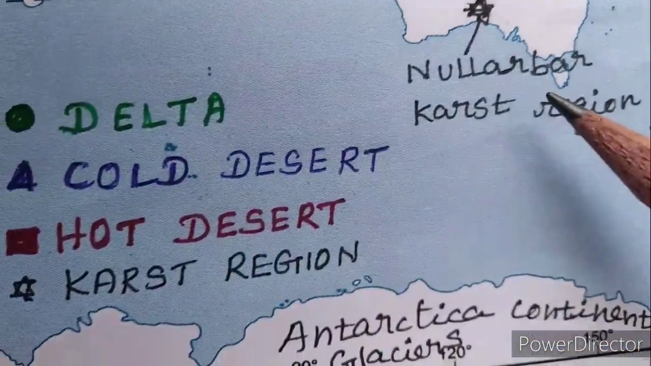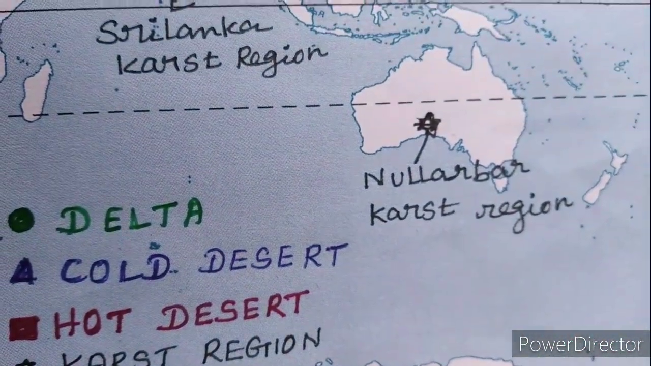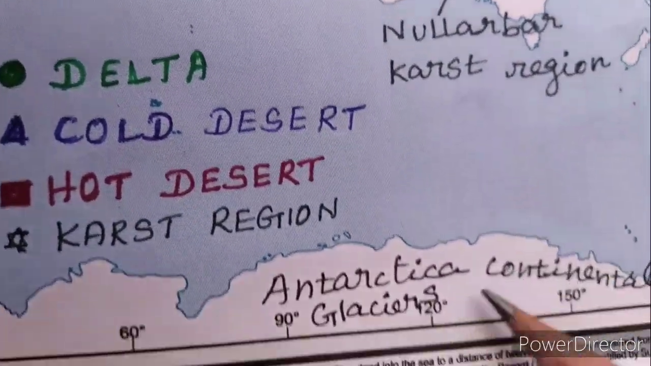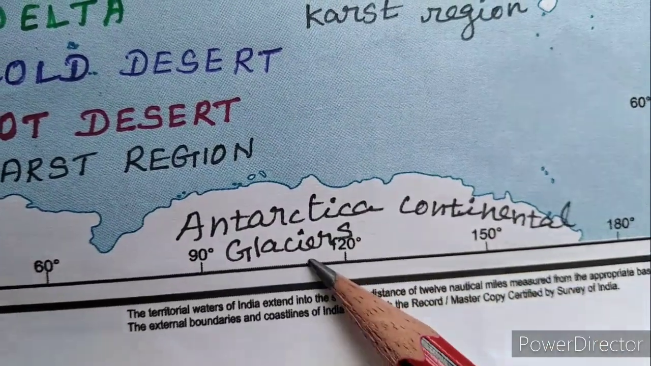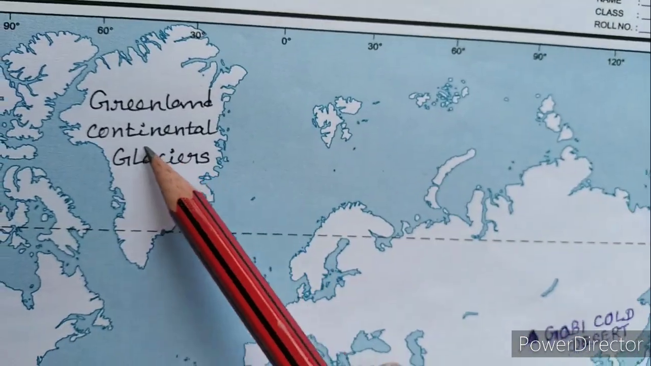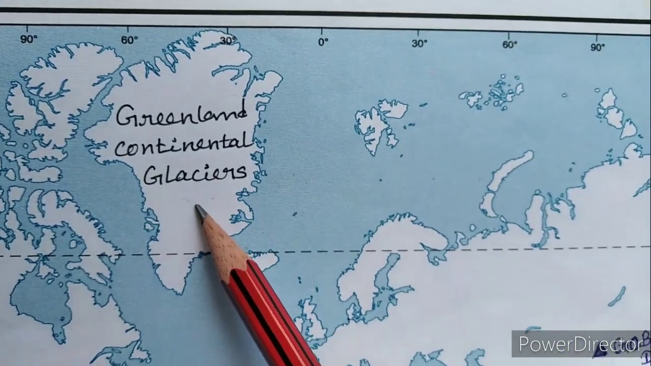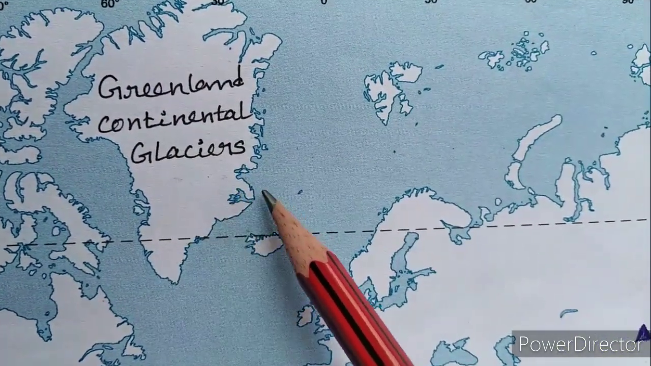Next one, you mark any two continental glaciers. Antarctica continental glaciers. Here, Greenland continental glaciers.